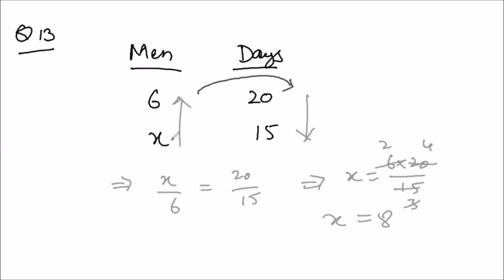So it means that 8 people we need to complete this task in 15 days. But he asked how many extra men are needed, because he already had six. So total number of men we need is 8 and he already had 6, so two extra men are needed.